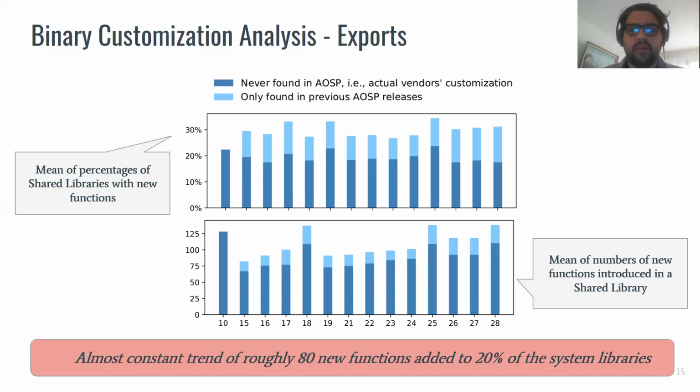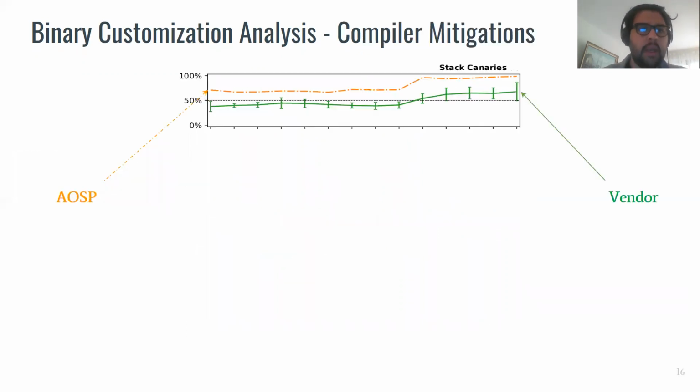As we can see, starting from roughly Android 15, there is an almost constant trend of roughly 80 new functions added to 20% of the system libraries. This is particularly bad for the application of patches, because modifying shared libraries might make the application of the patching not automatized, and also might increase the time in which these patches are ported to the system.